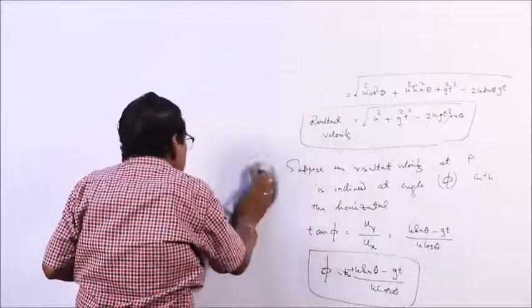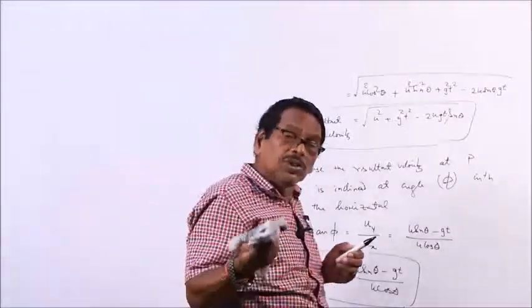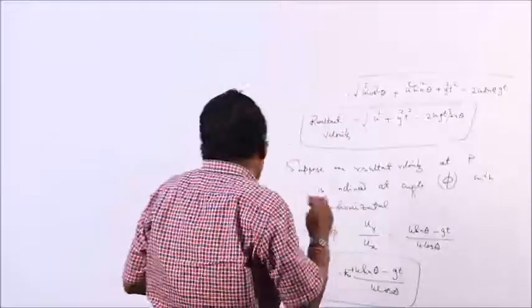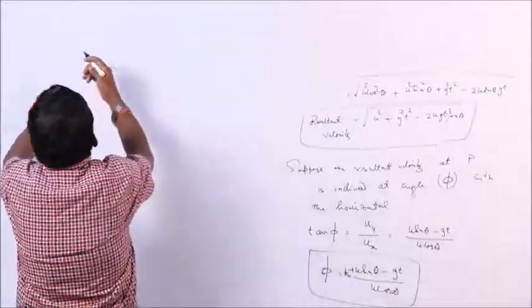In projectile motion, numericals usually come. I am just solving one numerical based on this.